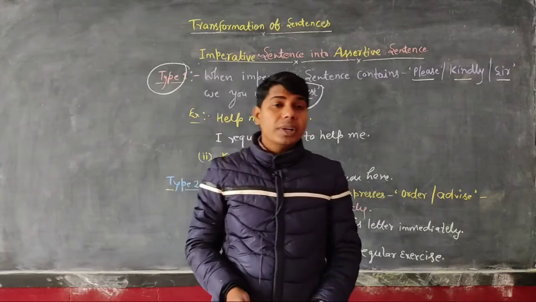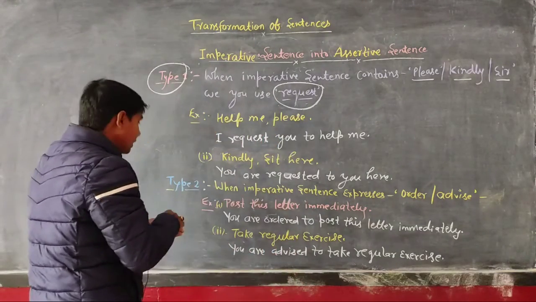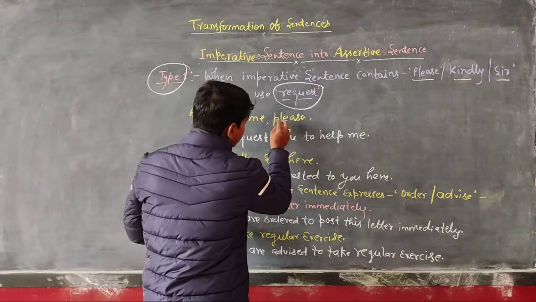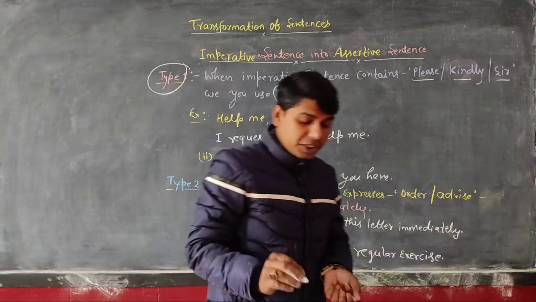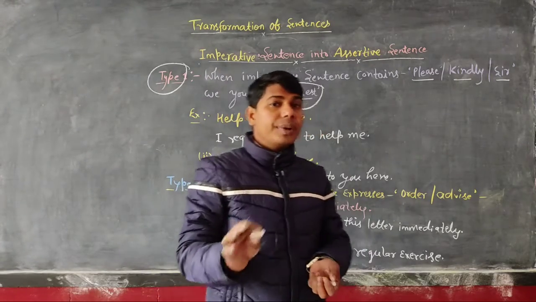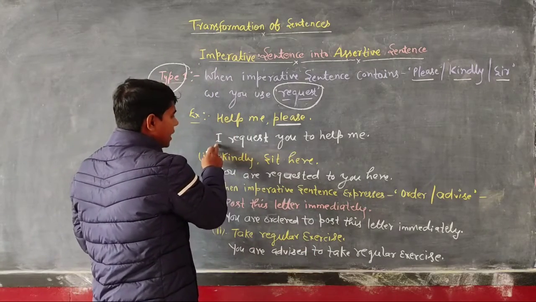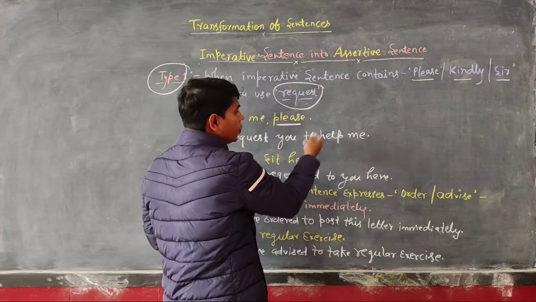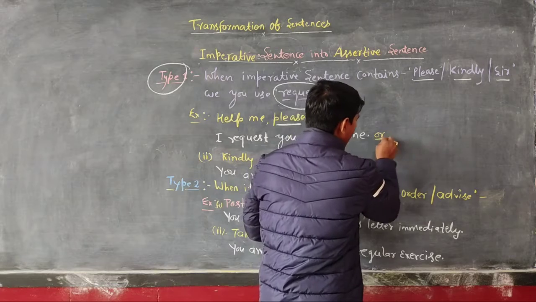Let's understand it with some examples. Let's see the first example: help me please. You can see the sentence contains the word please, and we know very well we use please, kindly, sir only in imperative sentence. So when you change this sentence, first I use the subject: I request you to help me. You can also change this sentence like this: